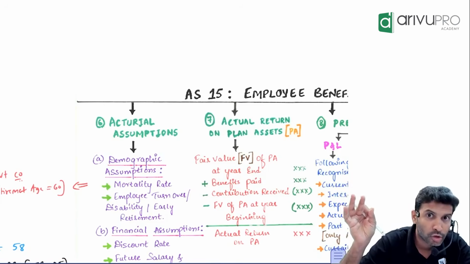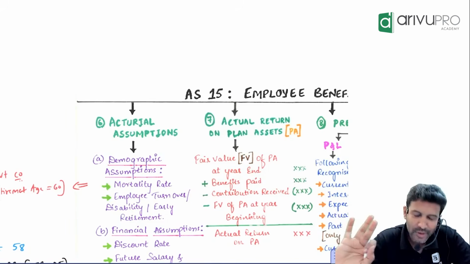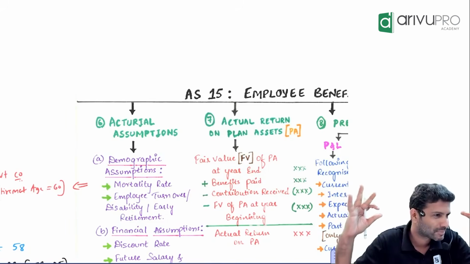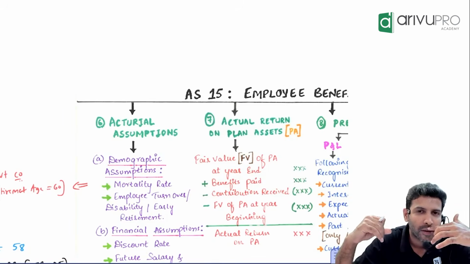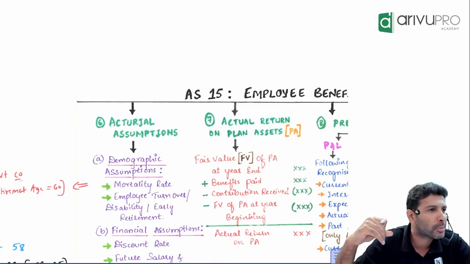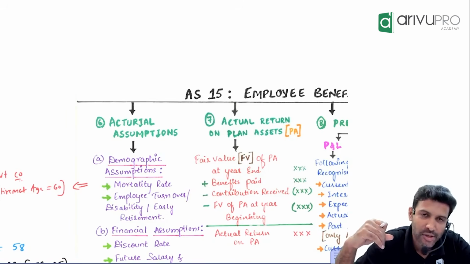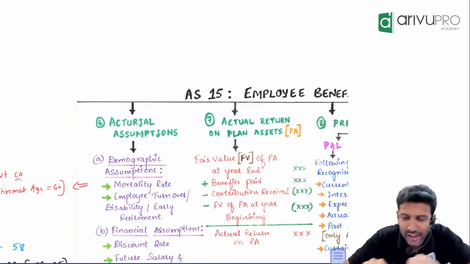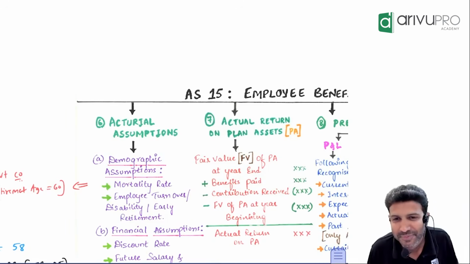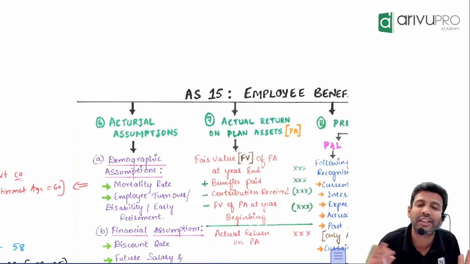Correct? No. So how will a CA manage, sir? As far as CA is concerned, this is the easiest. You know why? We will ask for a report from somebody called an actuary. That actuary will give all this. We will see that report: 20 lakh, journal entry 20 lakh. We don't have to estimate even a single component of all this because we don't have the expertise.